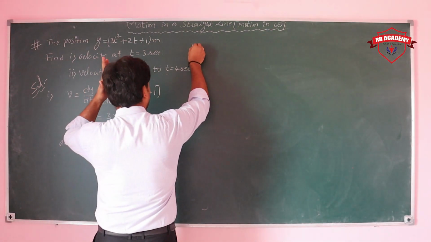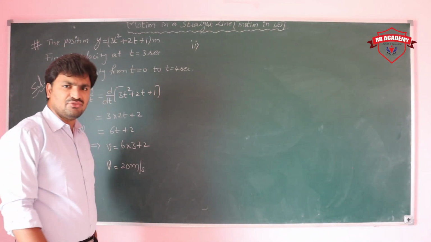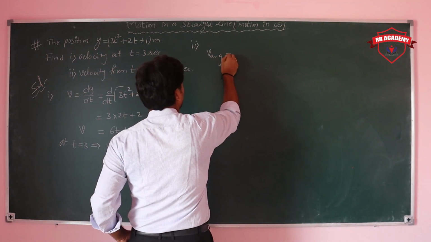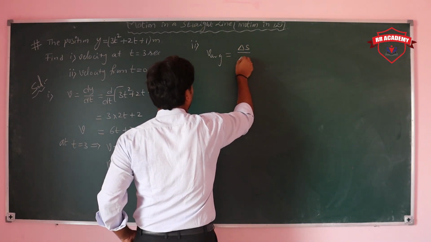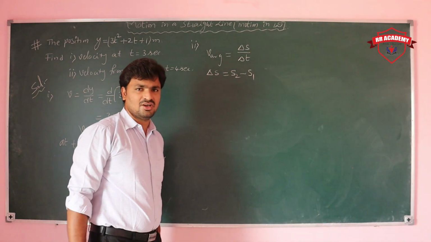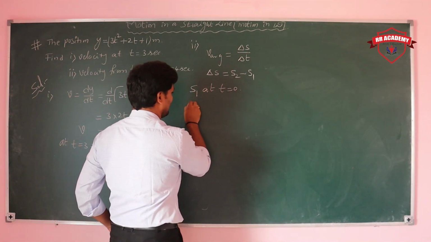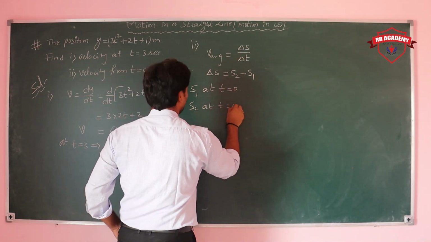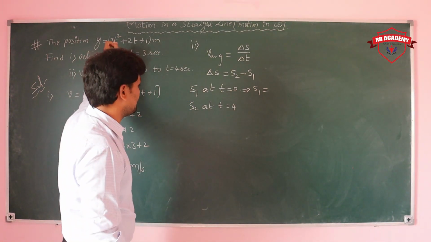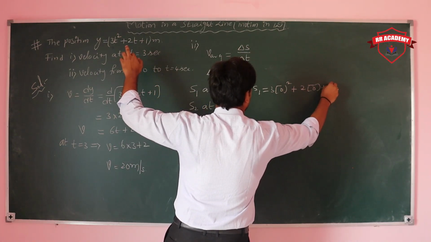And next we'll try to get the velocity of the particle from t is equal to 0 to 4 seconds. For that it goes to average. Nothing but you need to take delta s by delta t. What is delta s? Delta s means generally we write s2 minus s1. s1 is at t is equal to 0, s2 is at t is equal to 4 seconds. Just put in this expression 3 into 0 square plus 2 into 0 plus 1.